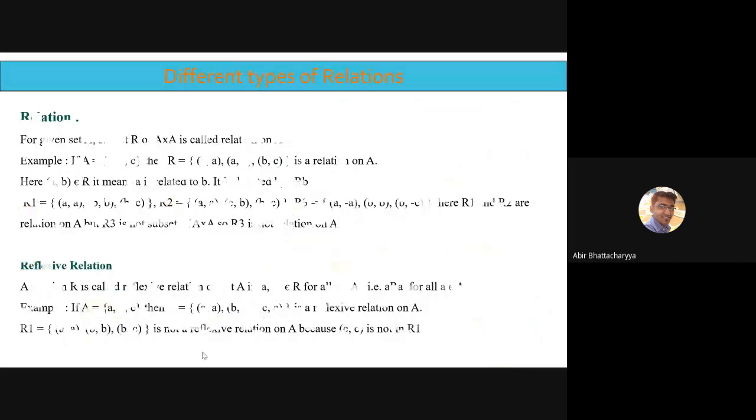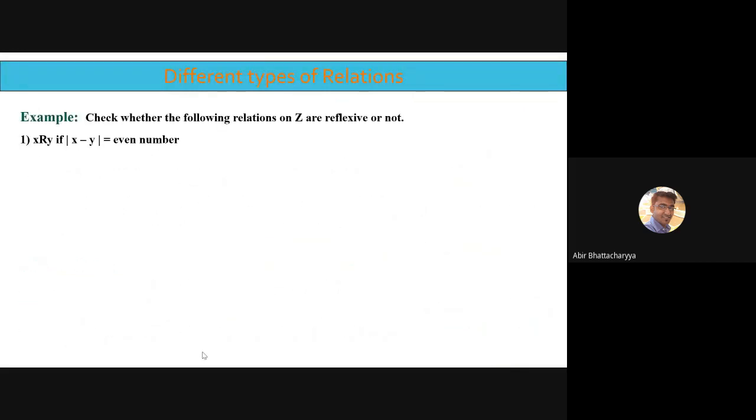Okay. So let's proceed for the next example, whether it's reflexive or not. Check whether the following relation on Z, meaning integers, is reflexive or not. The first relation is given as x R y if |x − y| is an even number. That means the distance between x and y is an even number. So this is the relation given to you, and the set is Z.